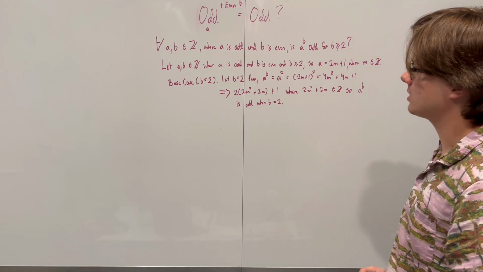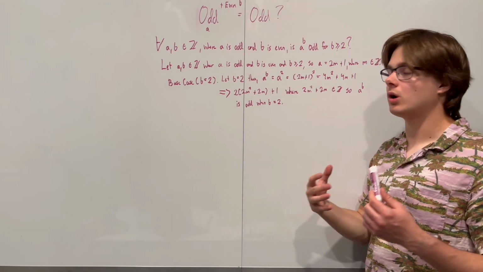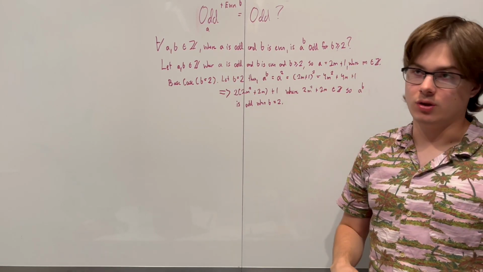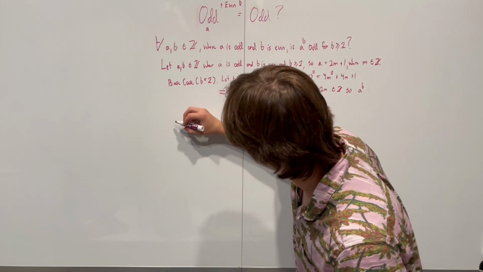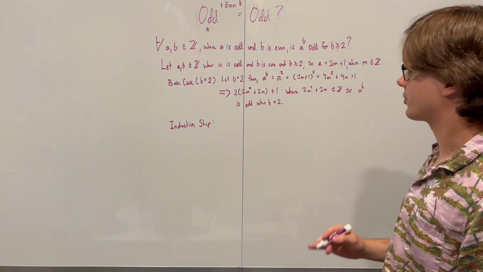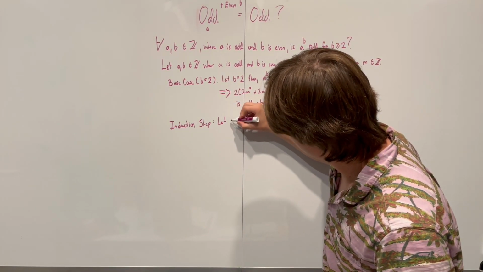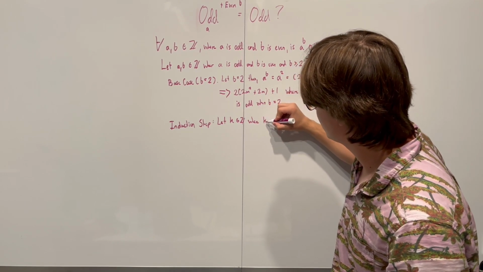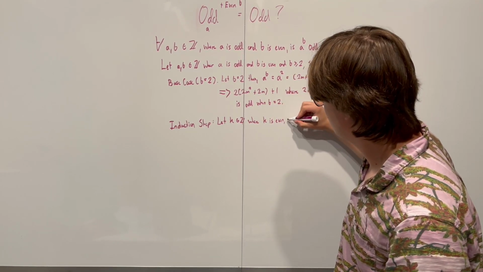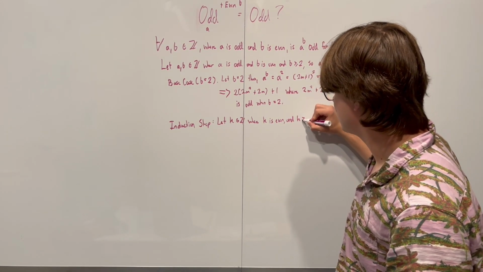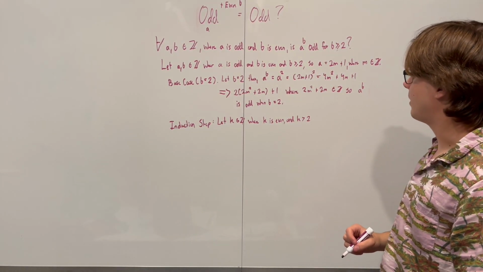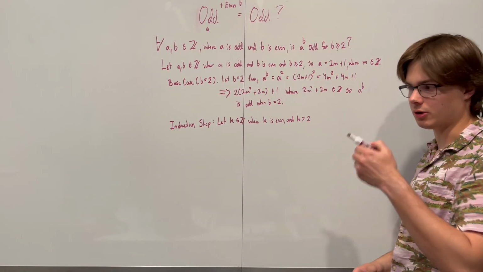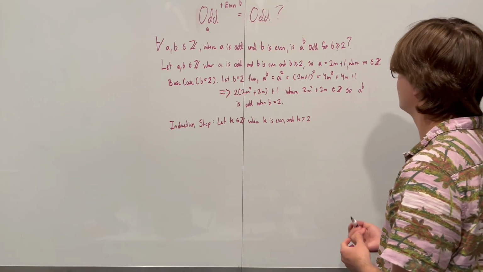That works. Next, what do we have to do? We need to do our induction step. We need to prove that for every b greater than 2, this also holds true. So let's write that down. In our induction step, we're going to create a variable k. We're going to say let k be an integer where k is even and k is greater than 2. I'm filming this back to back with my even video, so if this is supposed to be greater than or equal to 2, I'll correct that down here, or I'll just explicitly say I'm right.